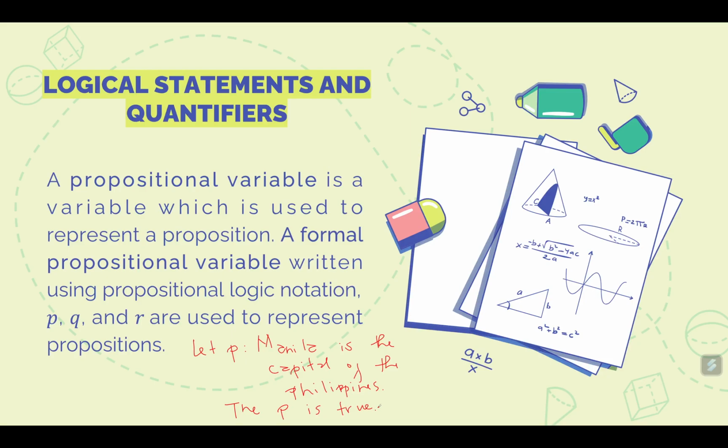So instead of restating or rereading the same sentence over and over again, we let a propositional variable, in this case P, stand for that statement. Okay, and then we won't write the sentence over and over again. We just write its propositional variable. Okay, I hope that it's clear. If not, then it will become clearer as we go on in the discussion.